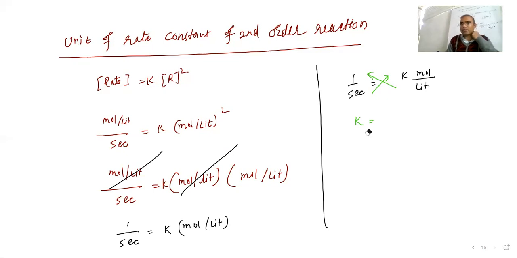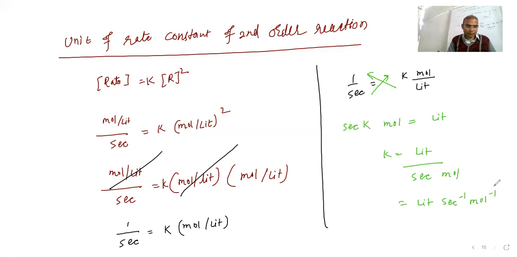either you write, firstly you multiply then write. So this is second going to be k mole equal to, it is coming to be per liter. So k is equal to liter upon second and mole. So it is going to be liter second inverse and mole inverse. Yes or no? So this is the unit of the second order. So here the liter is there, there is no problem. Mole and second inverse, this is okay.